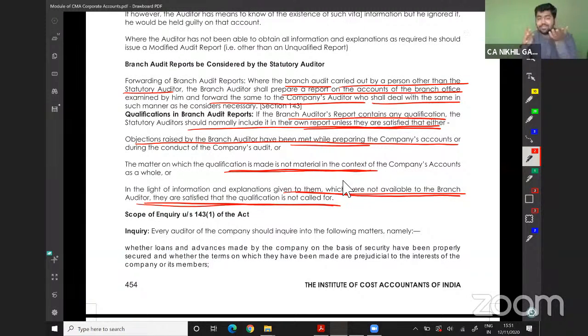So the simple thing is, see, if the branch auditor has given a qualified opinion, it means the main auditor should also give a qualified opinion. The answer can be, see, if the qualification is taken care of by the company, there is no need to qualify, and the main auditor will not qualify the report. The second thing is the amount. The amount may be material in case of the branch, but it is not material on consolidation. So there is no liability on the main auditor to disclose the same.